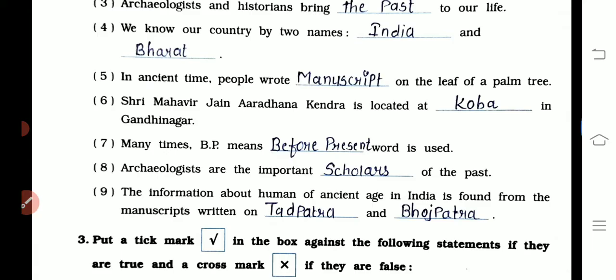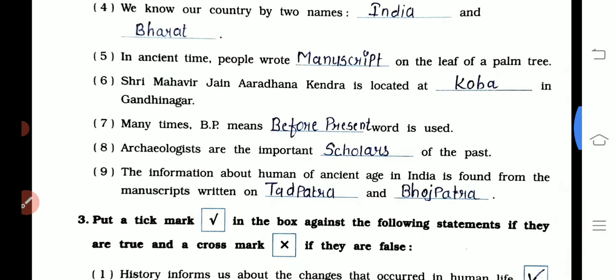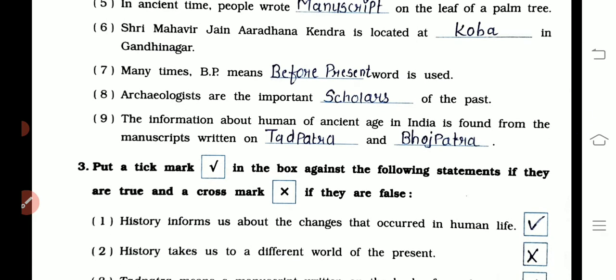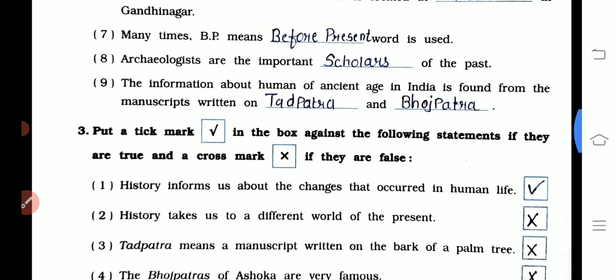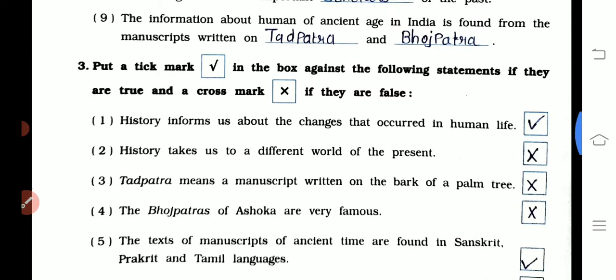The fifth one, in ancient time people wrote manuscripts on the leaf of palm tree. Sixth one, Shri Mahavir Jain Aradhana Kendra is located at Koba in Gandhinagar. Seventh one, many times BP, meaning before present, is used. Eighth one, archaeologists are the important scholars of the past. Ninth one, the information about the human of the ancient age in India is found from manuscripts written on Tadpatra and Bhojpatra. So here the fill in the blanks is over.